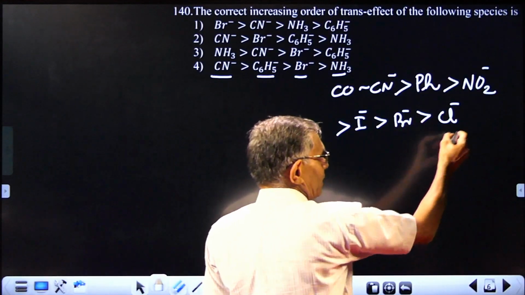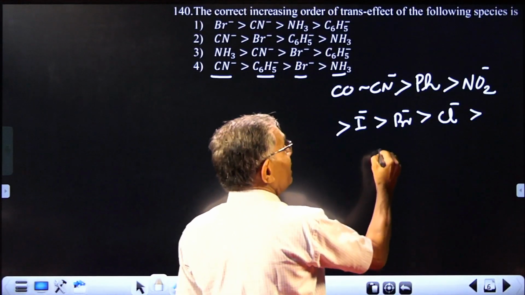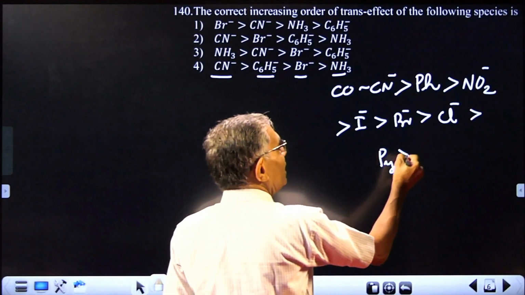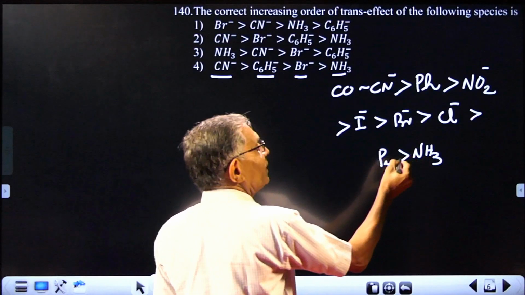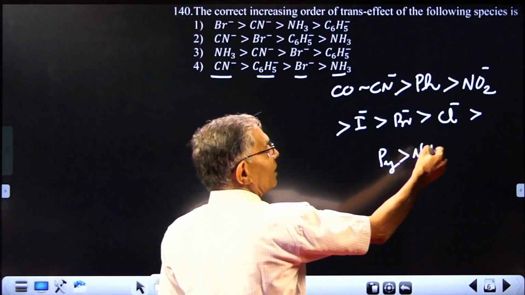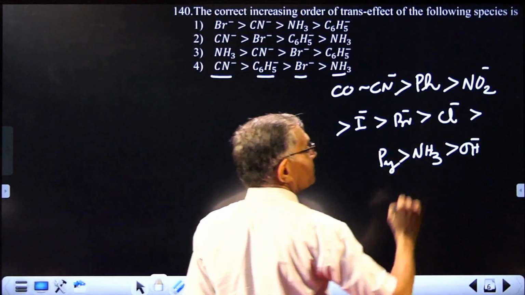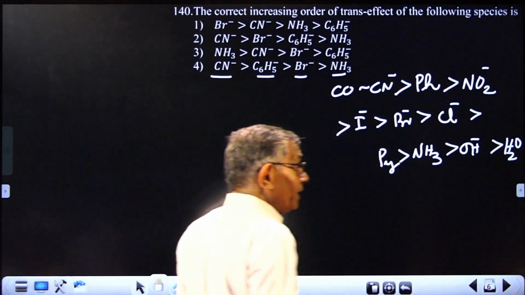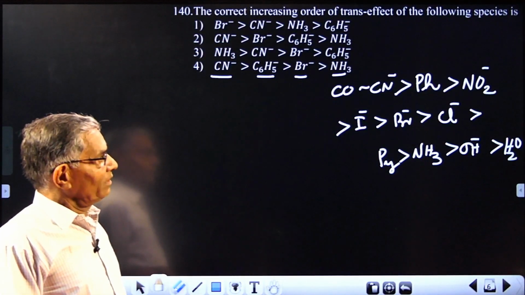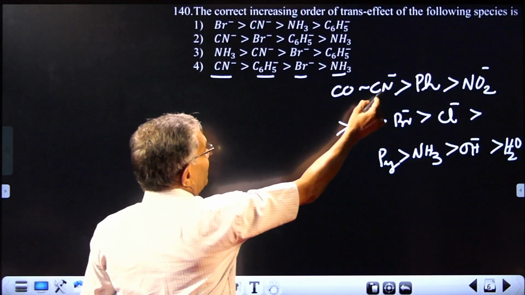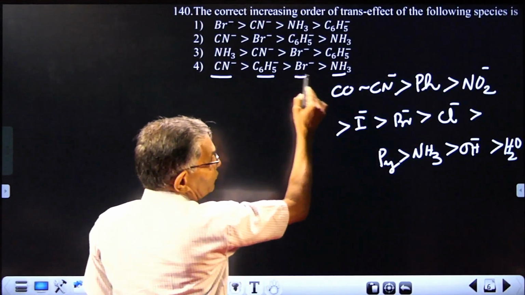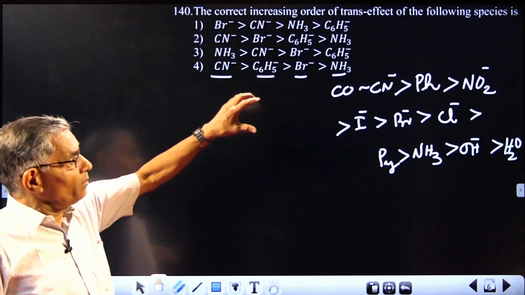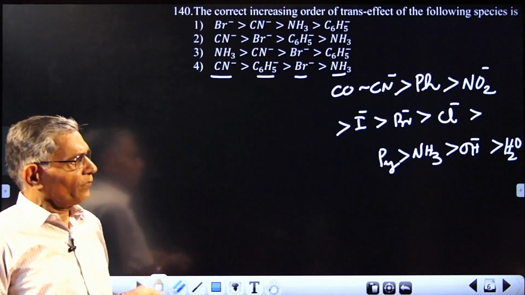Anyway, this is chloride. And then comes pyridine, which can act as a ligand. Pyridine is more than ammonia in trans effect. Then comes OH minus, hydroxo. And finally comes water. These are the possible ligands you can expect in such a question. So here you are given cyanide first, phenyl next, then bromide somewhere here, and ammonia finally. Even if there are changes and you come across a question with different types of ligands, we can make use of this.